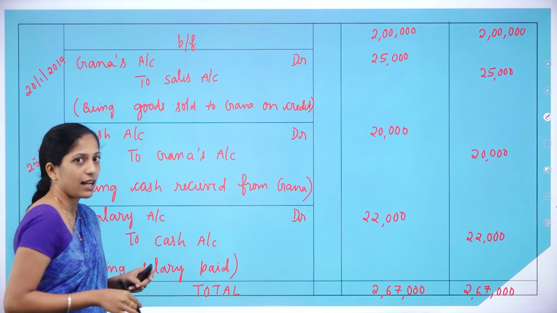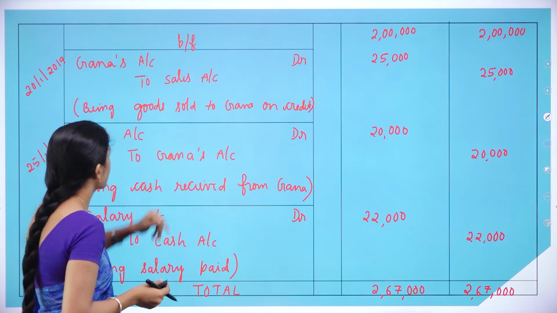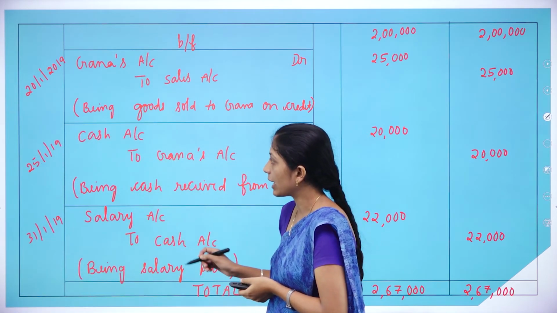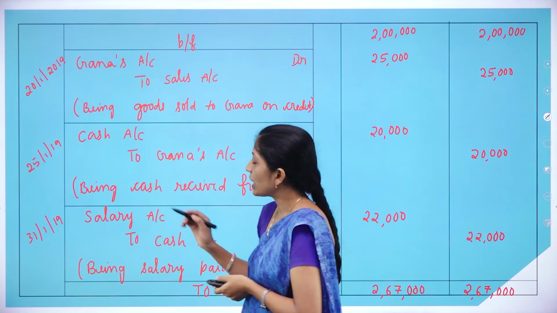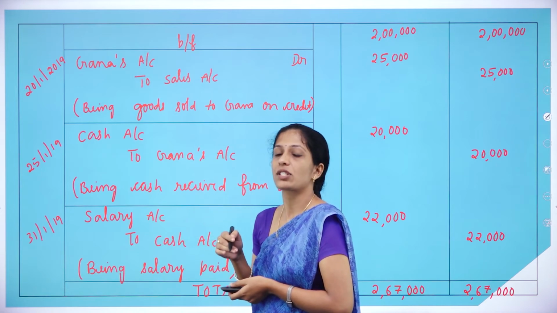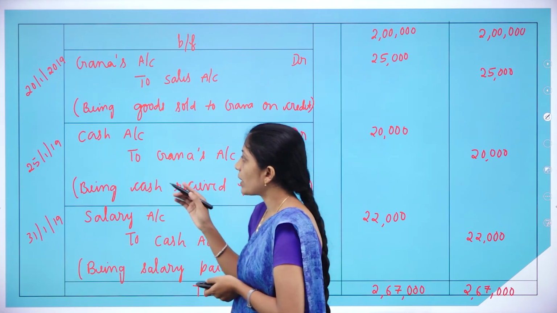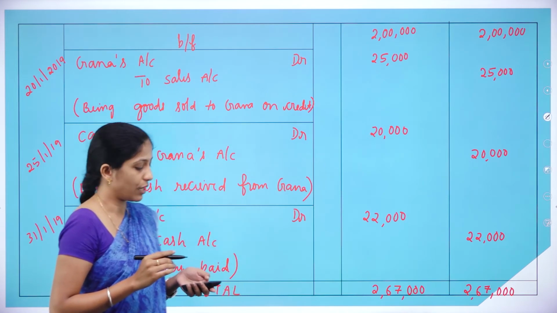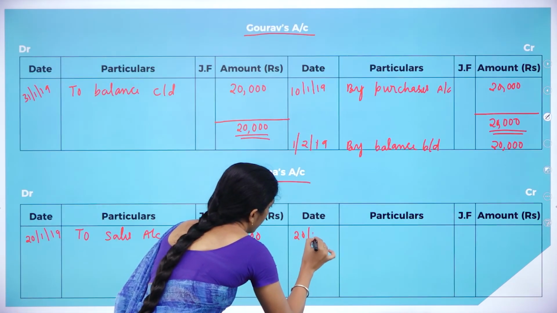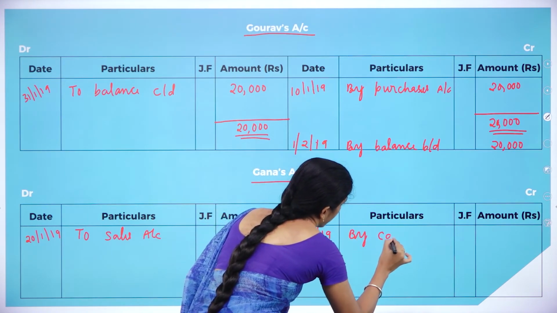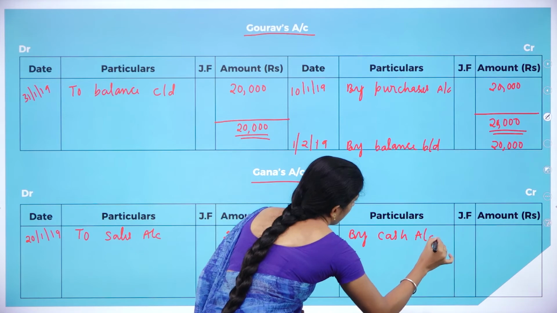Yes, here there is Ghana's account. Since we are preparing Ghana's account, leave Ghana's account, and the remaining account is what? Cash account. That is 25/1/2019. Since it has been debited, we have to record it on the credit side of Ghana's account. So, 25/1/2019 by cash account 20,000. By cash account, how much?